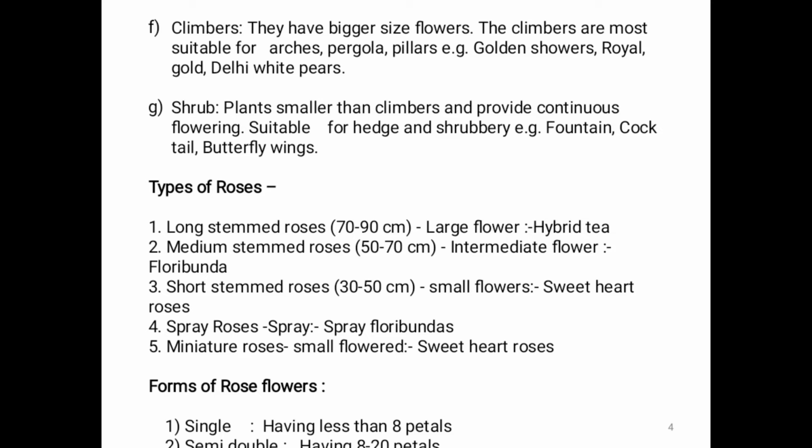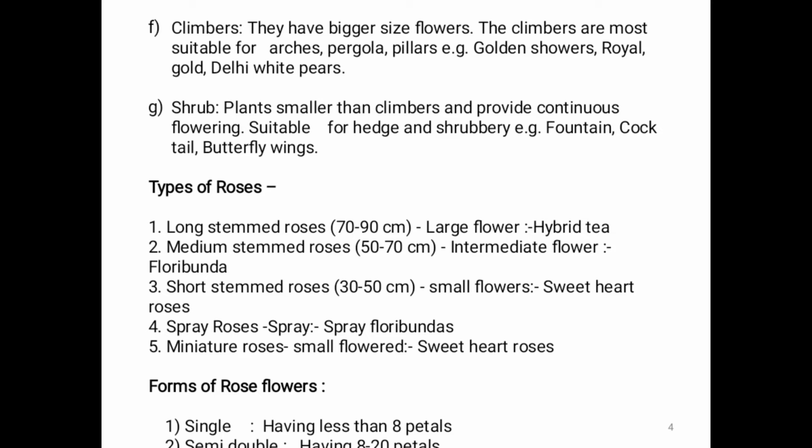Then climbers. They have bigger size flowers and are most suitable for arches, pergolas and pillars. Examples: Golden Shower, Royal Gold, Delhi White, Tears. Then shrub.